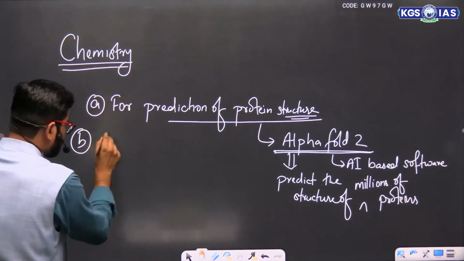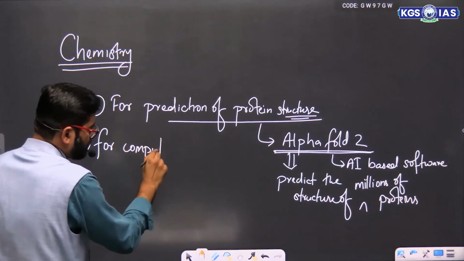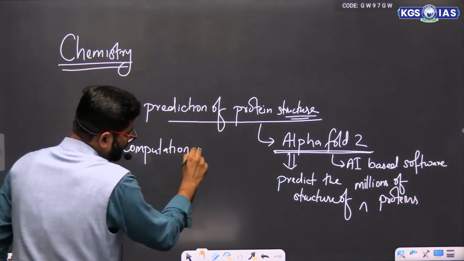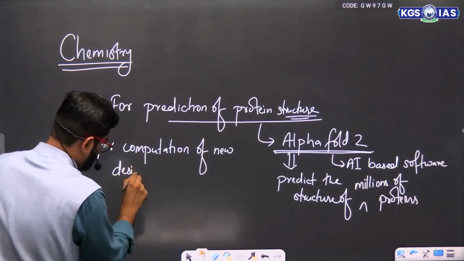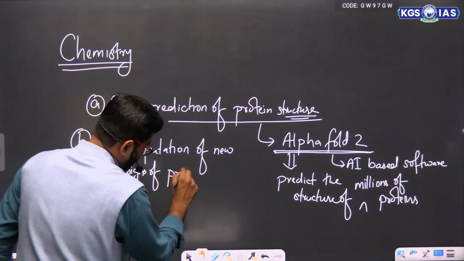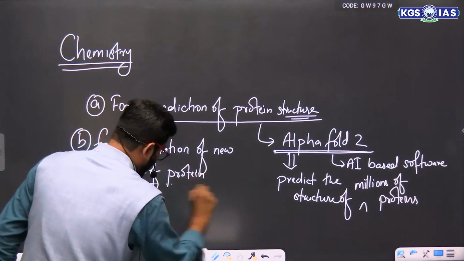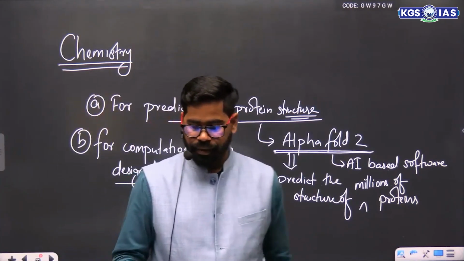Second part was for computation of new designs of protein. Okay.